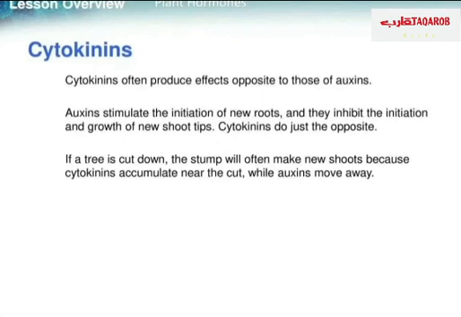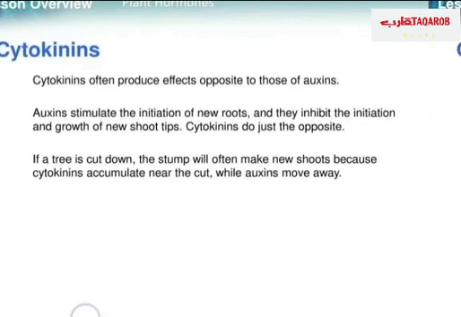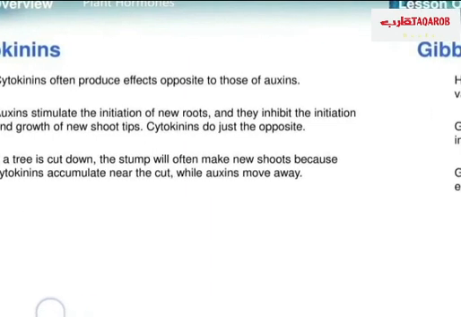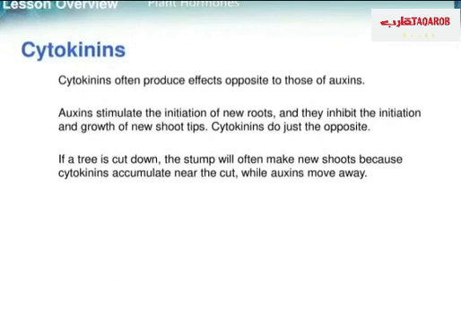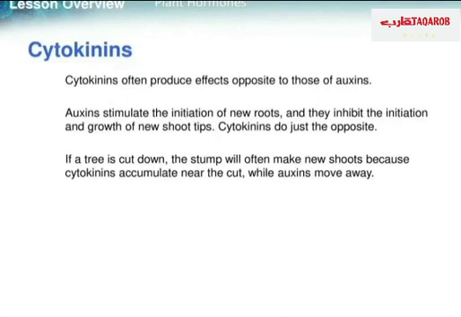So if auxins stimulate the initiation of new roots and inhibit the initiation and growth of a new shoot tip, cytokinin does just the opposite. If a tree is cut down, the stump will often make a new shoot because cytokinin accumulates near the cut while the auxins have already moved away, and that will initiate the growth of a new shoot.